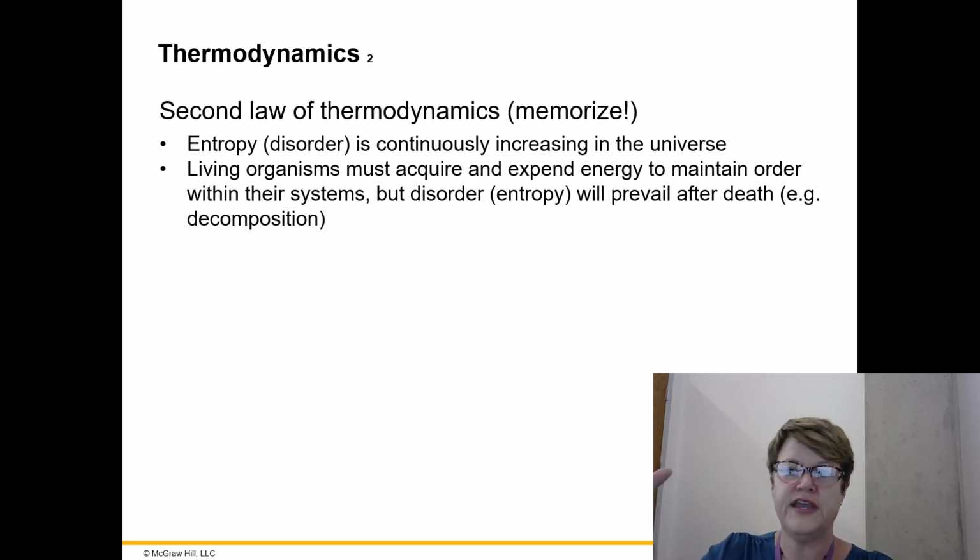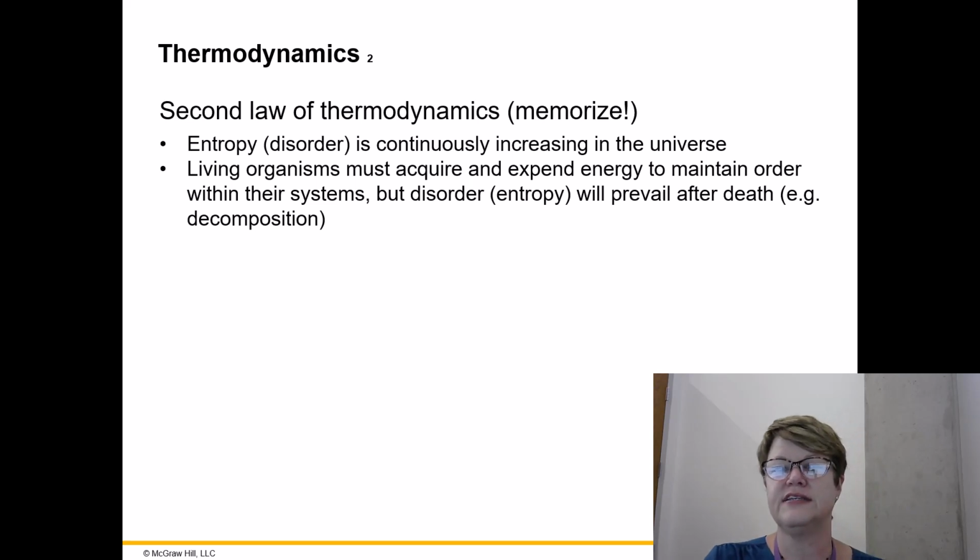Anabolic reactions create order. Catabolic reactions create disorder. So if you think about things in order and disorder, entropy is increased when molecules are broken down.